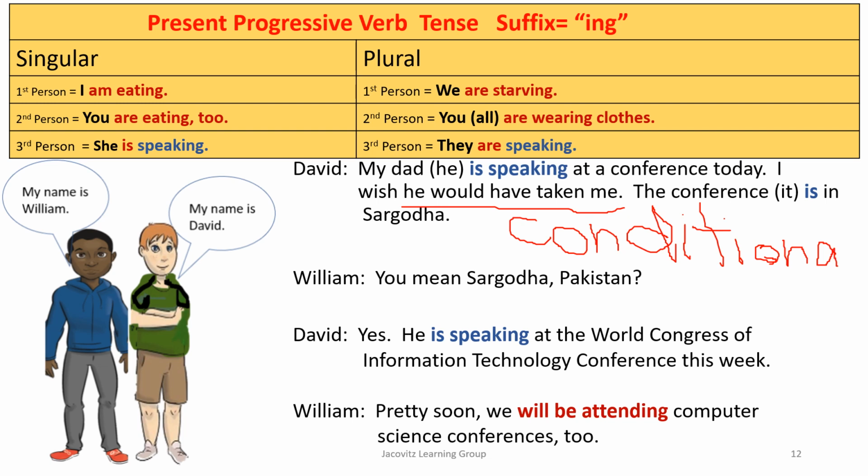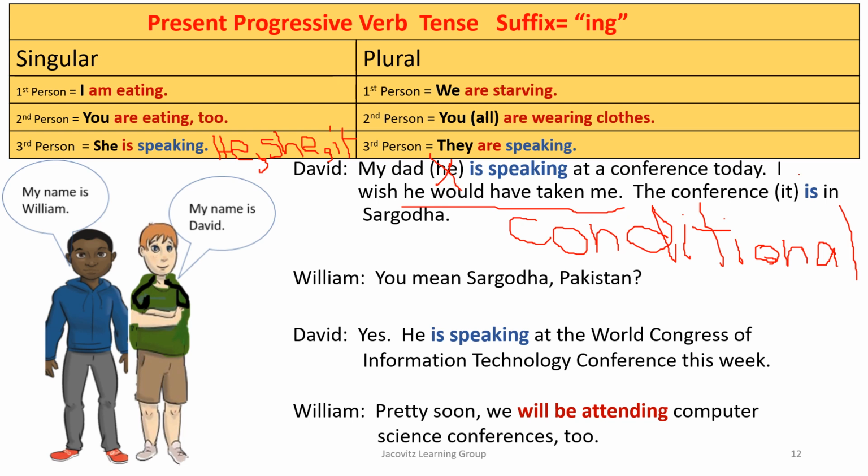So here we have a conditional. Let's go over this. My dad is speaking. I put he here because I wanted you to know that this is for he, she, and it. And what you have to do is say to yourself, my dad is who? He's a he. It's at the beginning of the sentence. So he is speaking, and you don't need that here. If you review it, David did not say, my dad, he is speaking. That is what is called redundant. So you just say, my dad is speaking at a conference today. I wish he would have taken me.